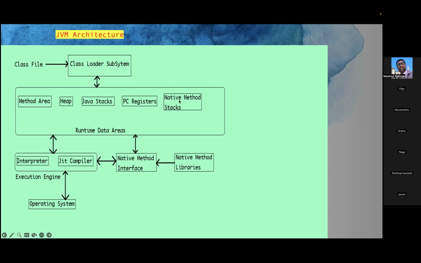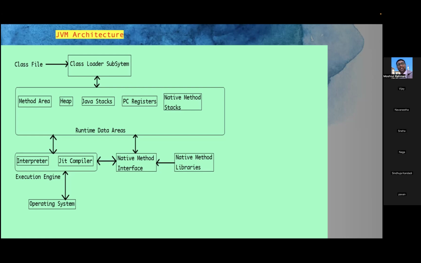So native method stacks, as I said, native is nothing but if we are using other programming languages' methods, or we are trying to integrate a Java program with another programming language, then the JVM uses native method stacks to allocate the necessary memory. Now, once memory is allocated, two stages are completed. Our dot class file is generated, and sufficient memory is allocated. Now everything is allocated.